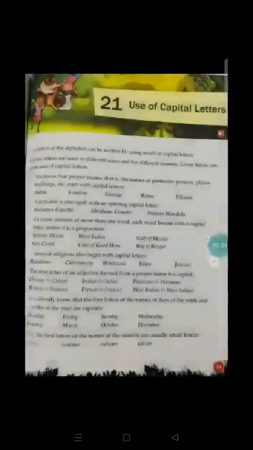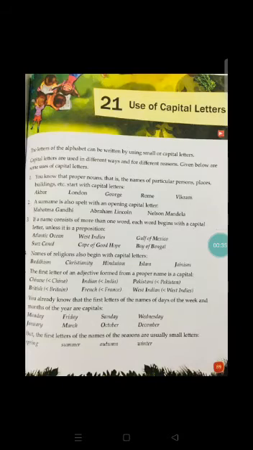Let's have a quick overview of what we have learnt. First point, you know that proper nouns, that is the names of particular persons, places. So we have learned that capital letters are used for the proper nouns like particular persons, places, buildings, etc. Right? Next, second point, a surname is also spelled with an opening capital letter.